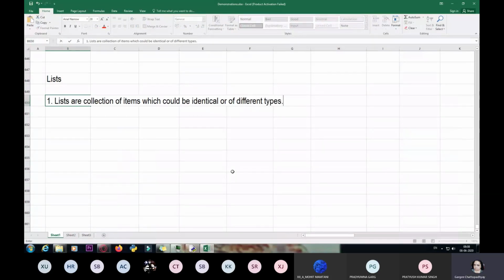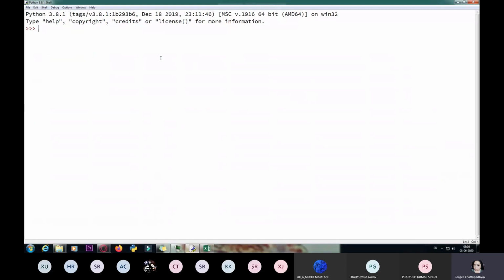If I create a list, I can create a list in any way. Like you can see on my screen here, I can name it anything, like L1. Instead of L1 and L2, I think the best way to create lists is to name the lists according to the work they are doing. For example, if I am going to store a few numbers in my list, I'm going to simply take a variable name, an identifier, named numbers.